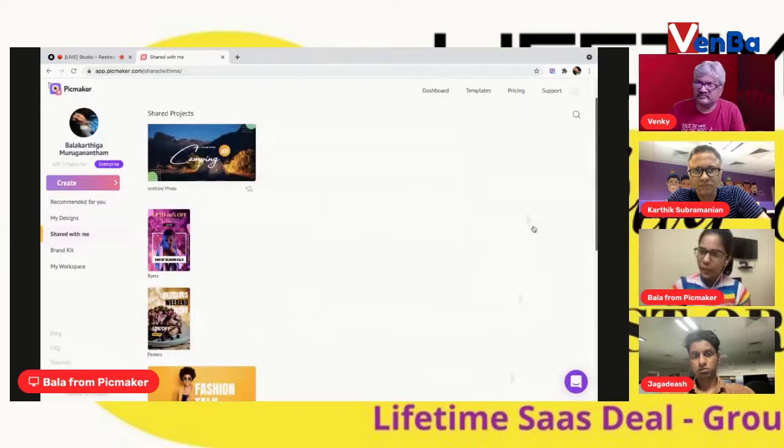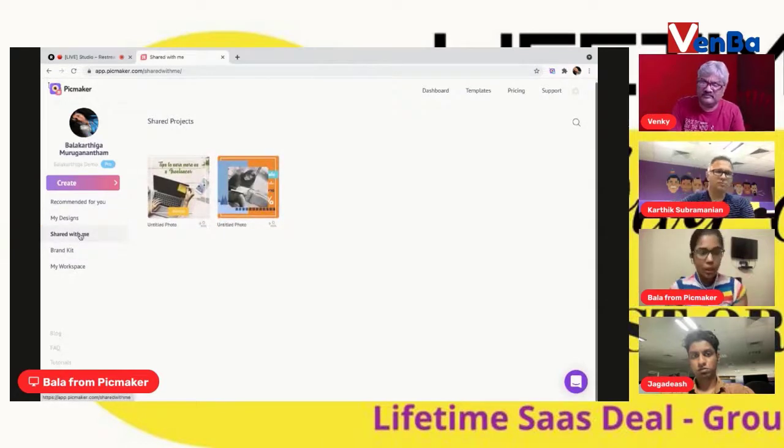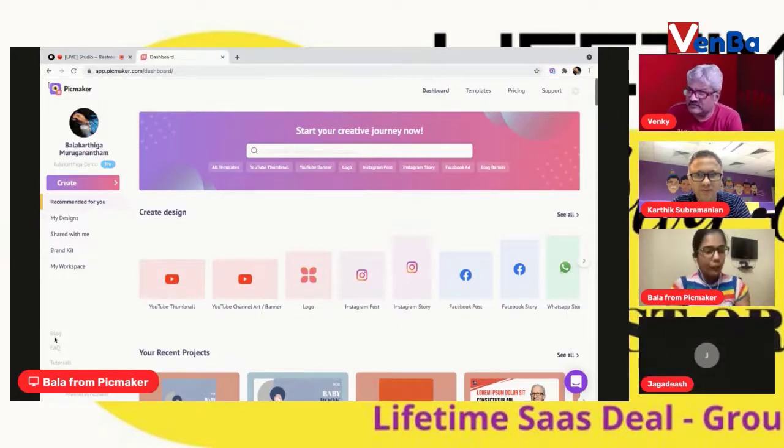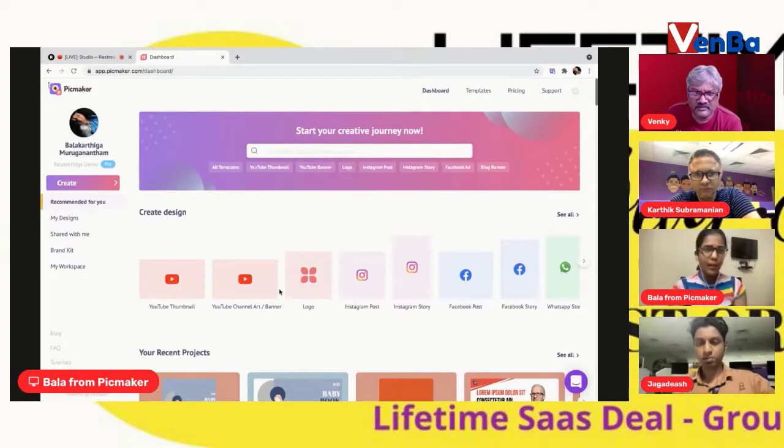And again, I'm going to switch back to the demo workspace. So that's about it. We've got the brand kit, we've got the Shared With Me section where all your designs show up, and when you click on Recommended for you, you get back to the dashboard. Okay, so that's it. And like I said, the learning curve with PicMaker is very, very short. And even if you need help at that stage, we're uploading blogs very regularly. FAQs are being uploaded very regularly. We have very comprehensive tutorials that will help you figure out small things like how to share your design and everything. So make sure you check this out every time you're having any doubt. Chances are your question is already answered here.